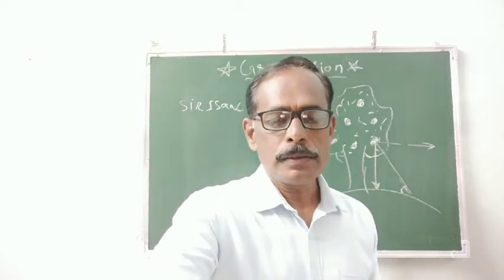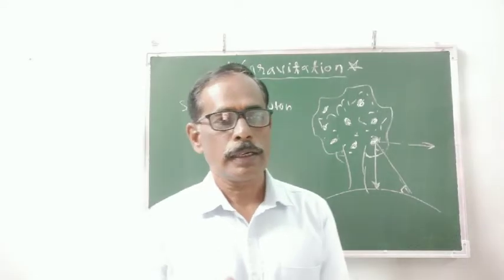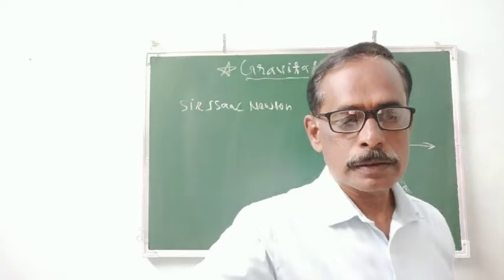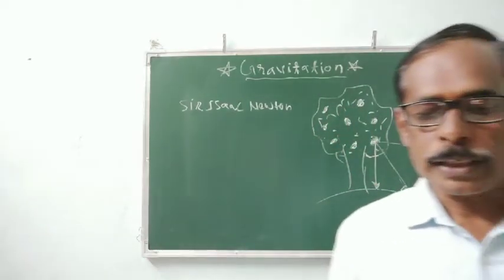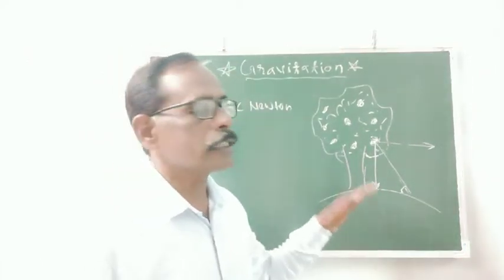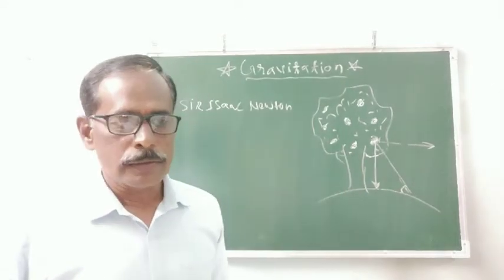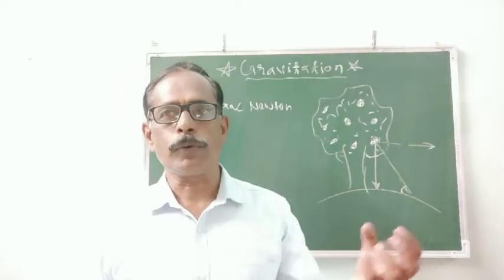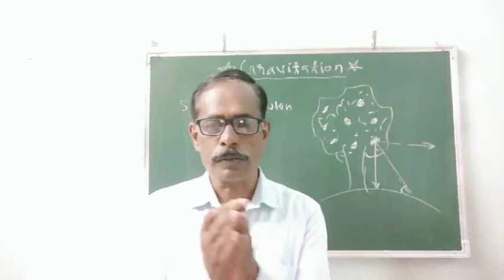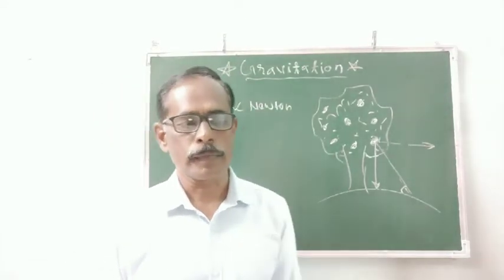When Sir Newton thought about it, about the falling direction of that apple, he came to the conclusion that our earth must apply a force on that apple, and that direction of that force is toward the center of the earth.